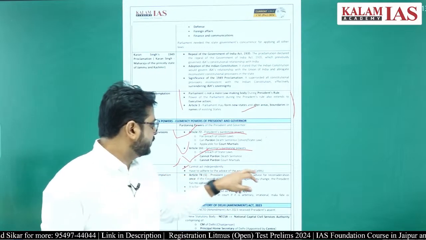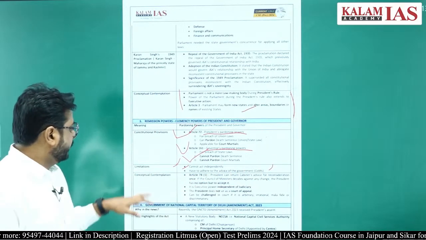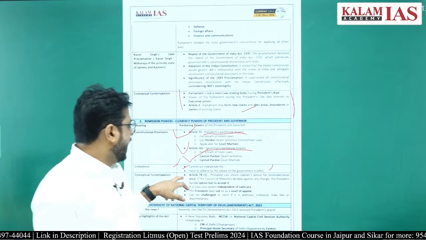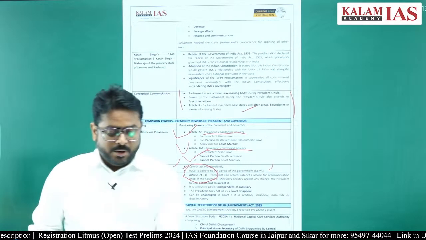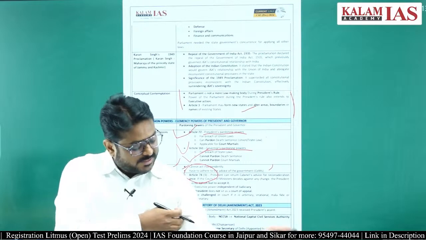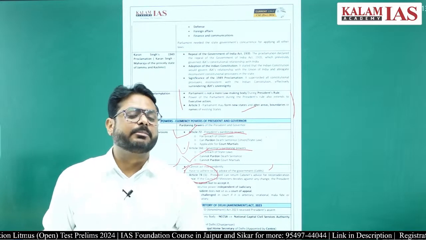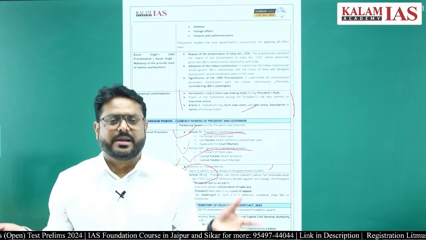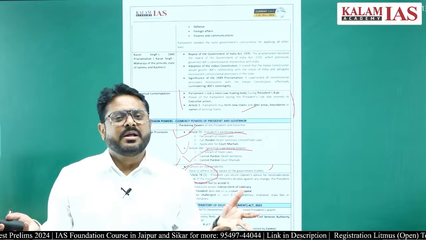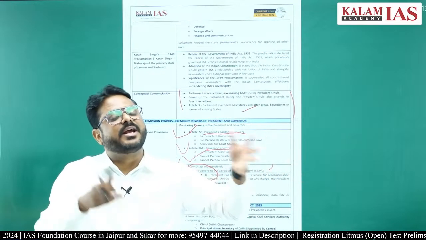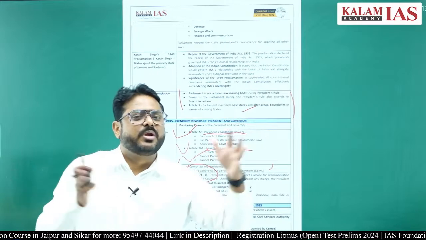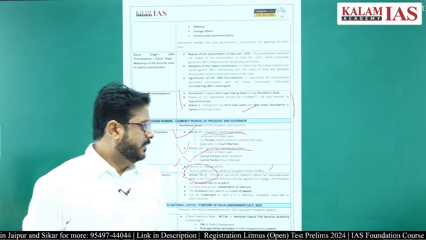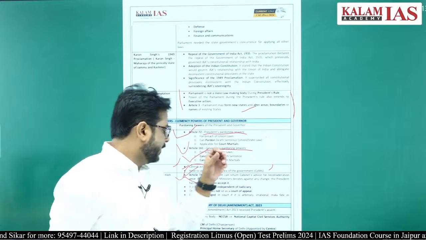Article 74(1) of the Constitution of India says that the President will act on the aid and advice of the Council of Ministers, and this is why the President has to take the aid and advice of the Council of Ministers while issuing the pardon, right.